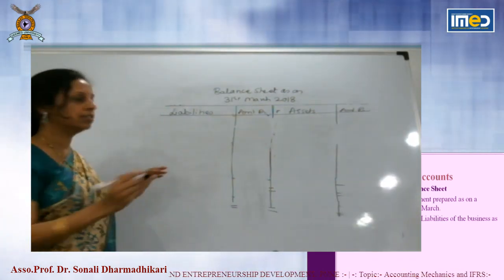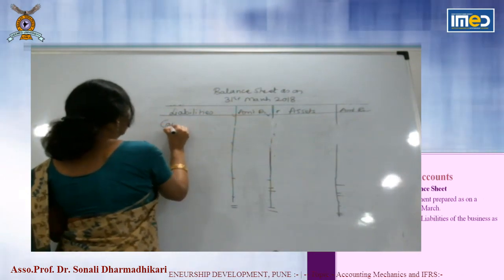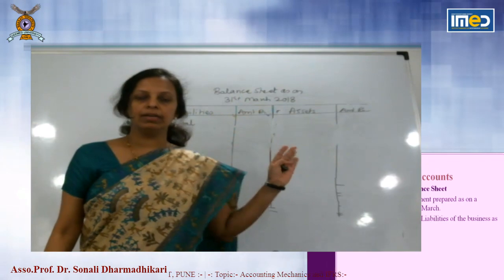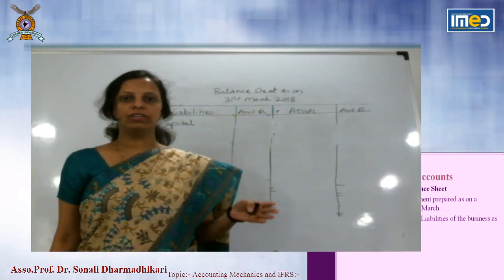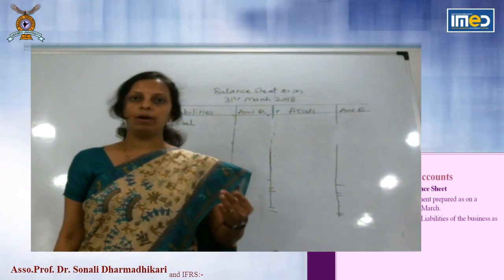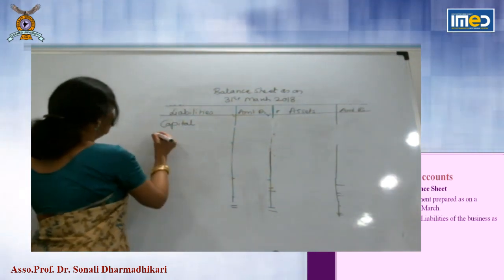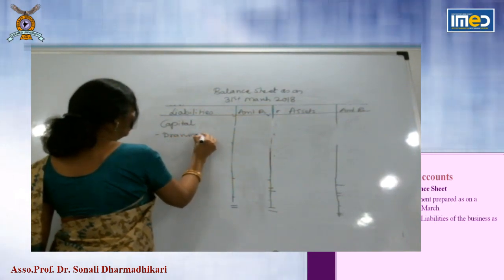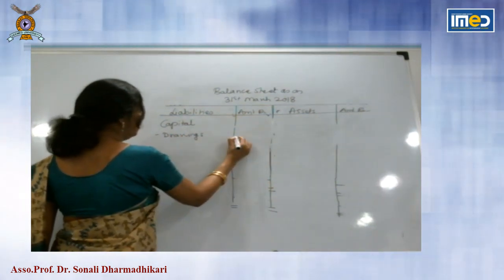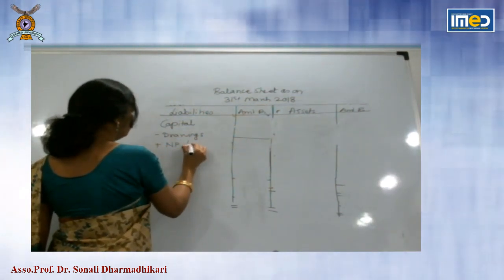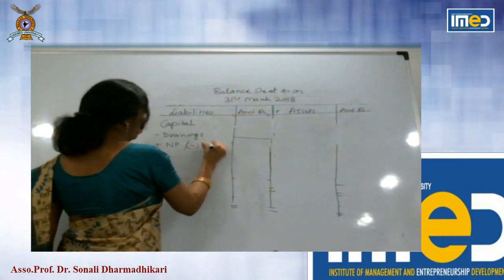The balance sheet starts with capital. We have seen in entity concept, capital is the amount invested by the owner into the business, and drawings means amount withdrawn. So related terms we will take together. This represents owner's account, and then we add net profit or we deduct net loss.